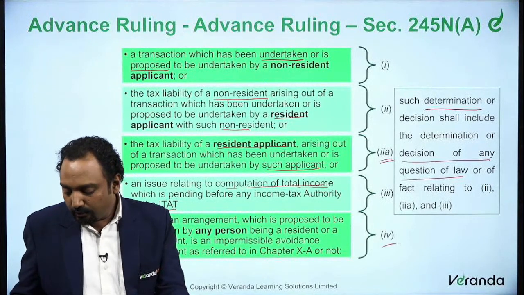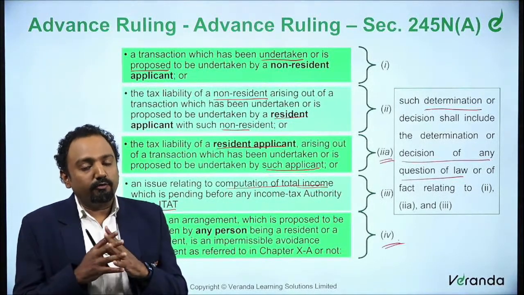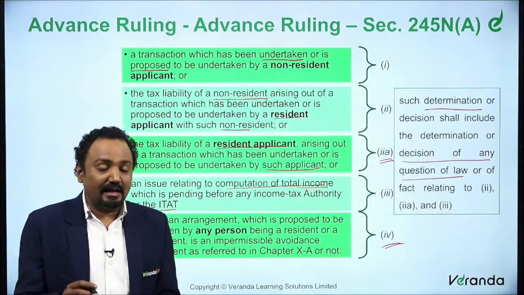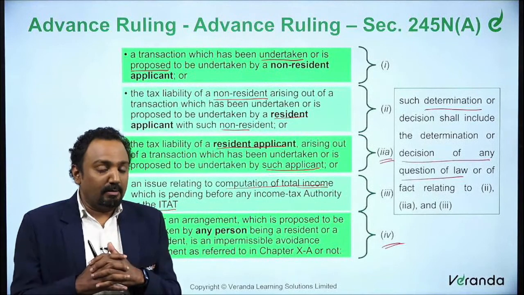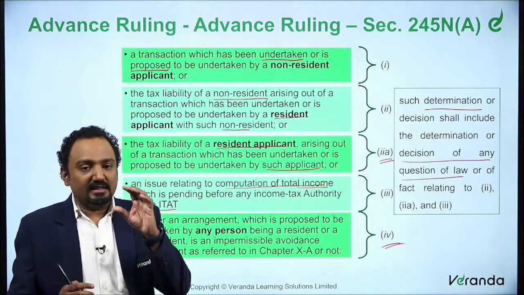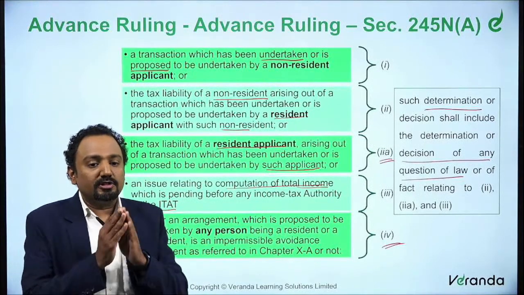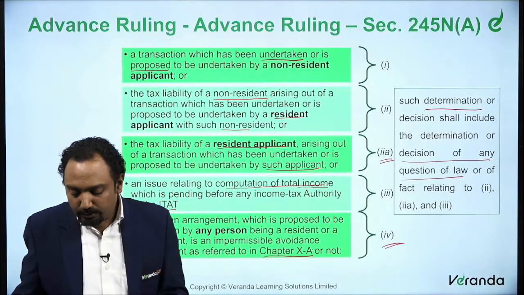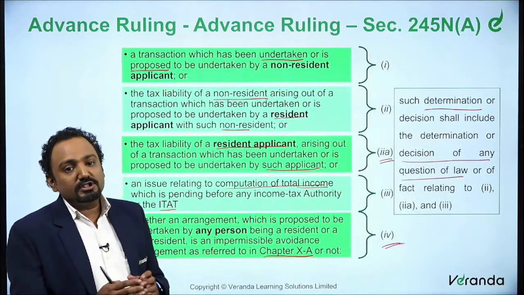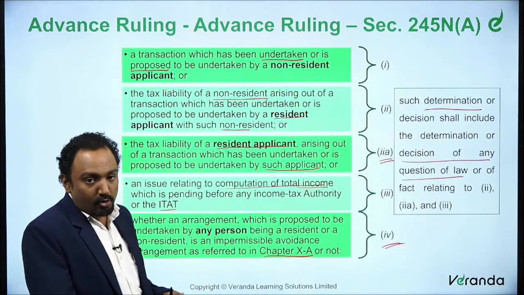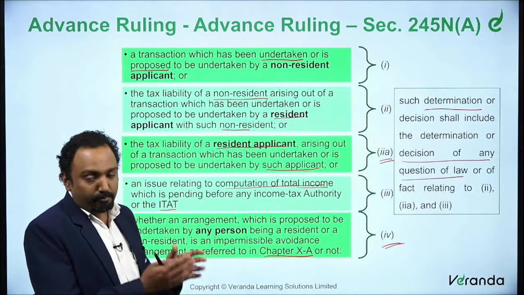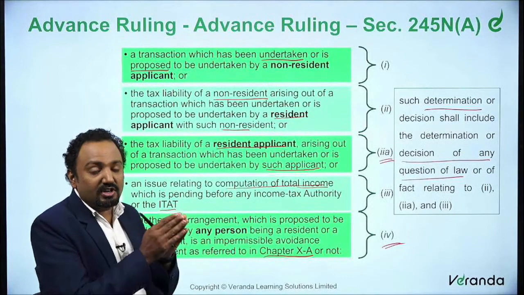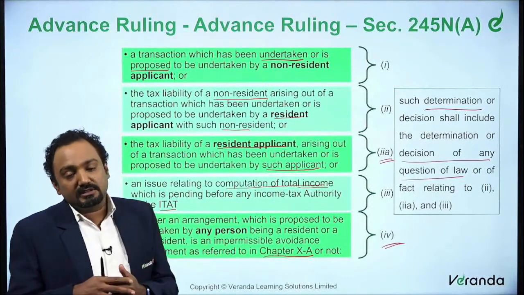So now moving on to this fourth one. In the case of fourth one, what we are trying to understand is, we said there is chapter 10A. Even when we are discussing about this double taxation avoidance agreement, we said there are exceptions of this chapter 10A. So this chapter 10A is for general anti-avoidance rule. So this provision says whether an arrangement which is proposed or proposed to be undertaken by any person, the classification of such transaction will fall under this chapter 10A.